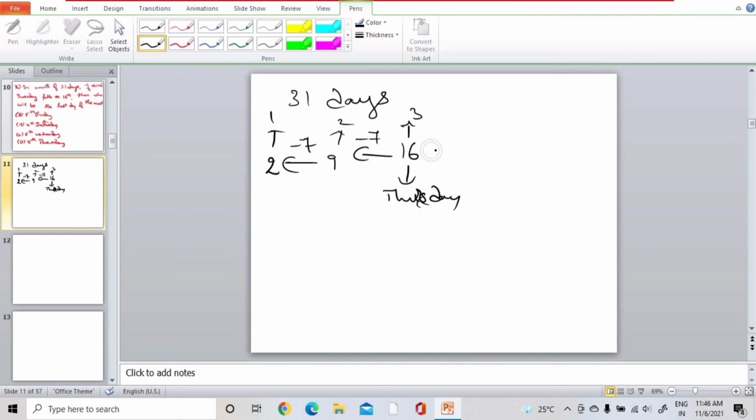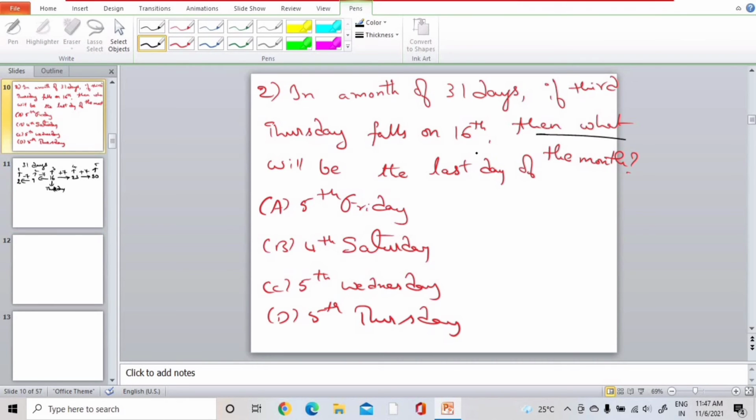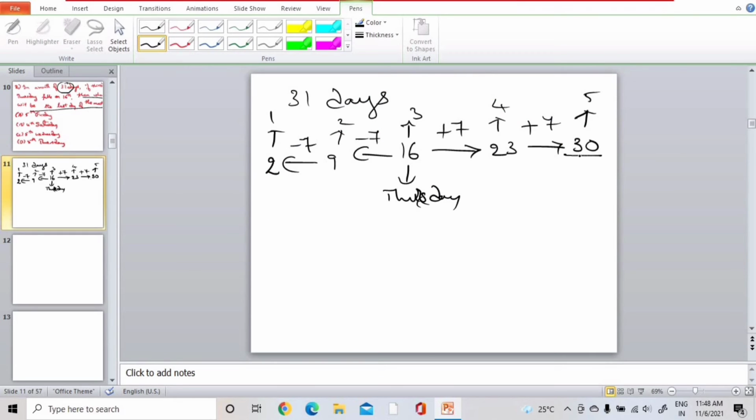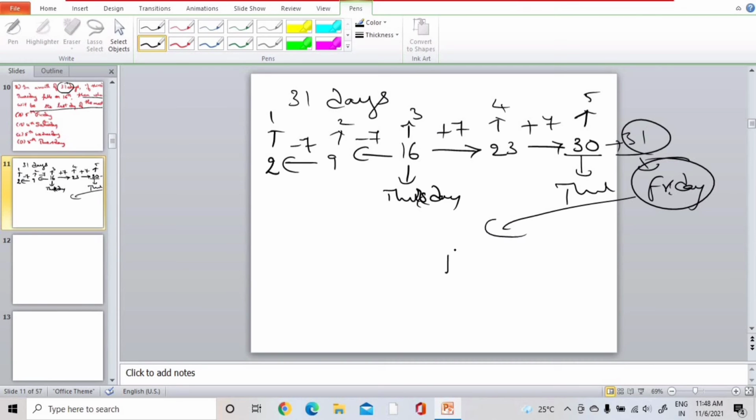And then fourth Thursday, add 7. 16 plus 7, 23. 23 plus 7, 30. So totally 5 Thursdays, right? And they are asking what will be the last day of that month. That means we need to know the 31st of that month. Here we already know 30th is Thursday. So 31st will be Friday. That's it. 31st falls on Friday.